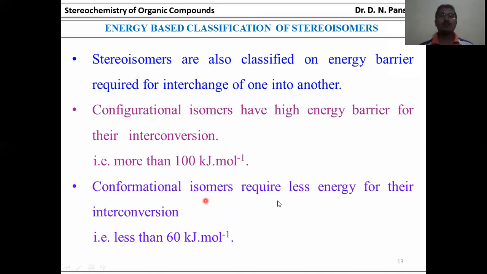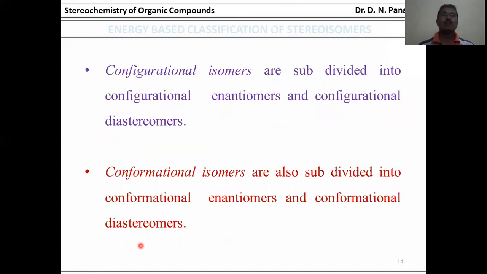Conformational isomers require less energy for their interconversion, that is less than 60 kilojoule per mole. Configurational isomers are subdivided into configurational enantiomers and configurational diastereomers. Conformational isomers are also subdivided into conformational enantiomers and conformational diastereomers.